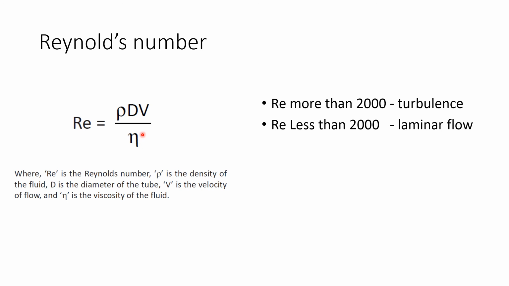Increase in the viscosity decreases the Reynolds number and decreases the turbulence, and decrease in the viscosity increases the velocity as well as the Reynolds number, and chances of turbulence are more. So always remember that an increase in the density, diameter and velocity can produce turbulence, and a decrease in the viscosity can produce turbulence in the blood vessel.